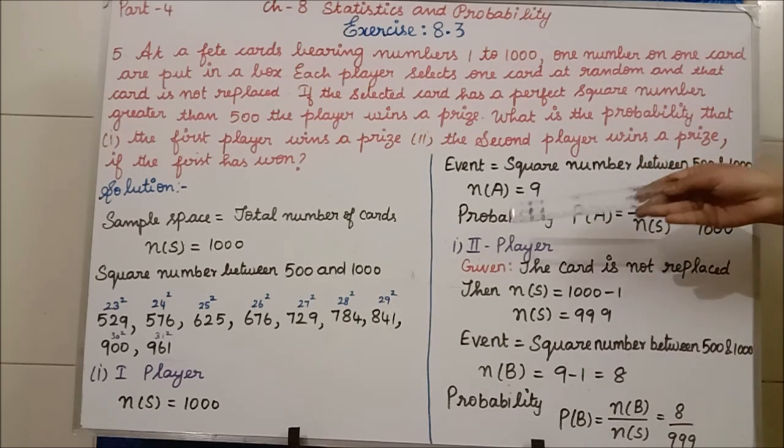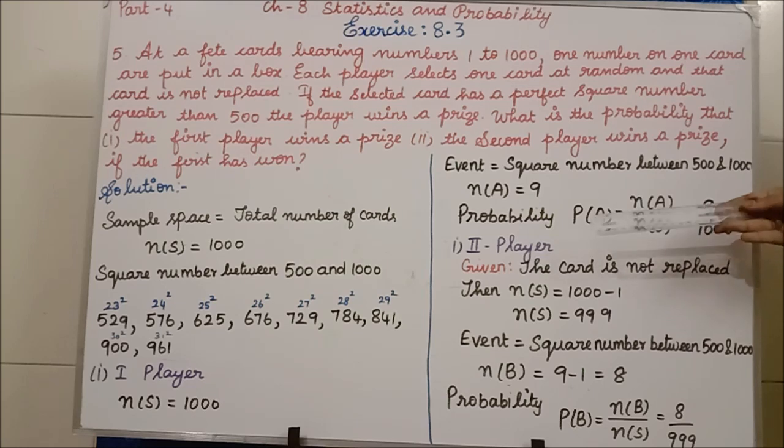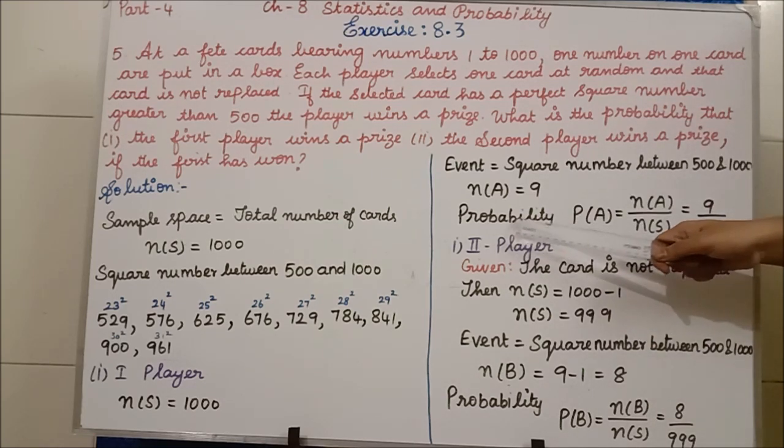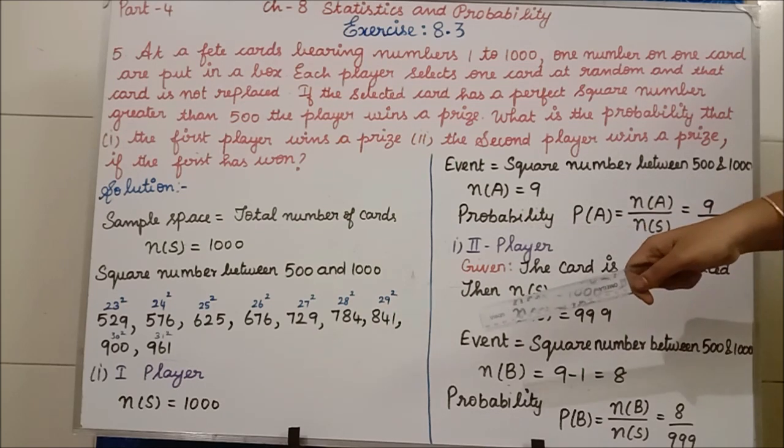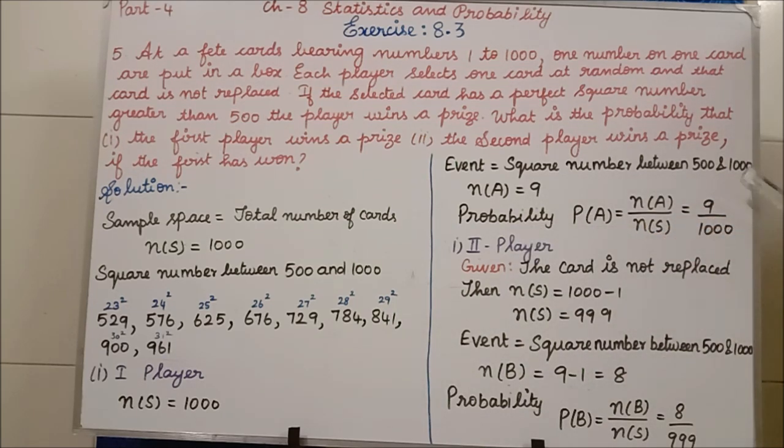Okay, we are going to find the probability for the first player. Probability P of A is equal to n of A divided by n of S. n of A is 9. The total number of sample space is 1000. So 9 divided by 1000 is the answer. Clear for the first subdivision? The problem is very small, but the question is what you have to understand.